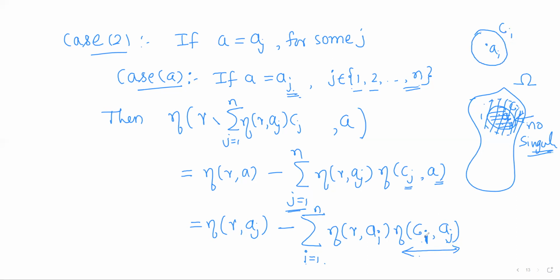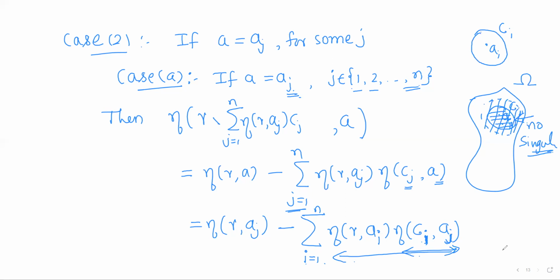Now here i is varying from 1 to n, and j is an index from 1 to n. Whenever i is equal to j, only this term will be non-zero, and for all the rest of the terms it is 0.